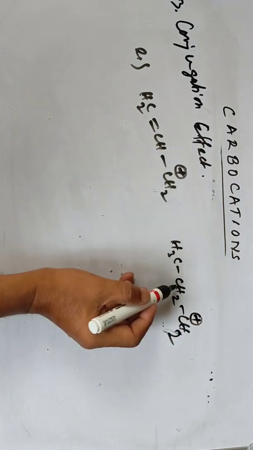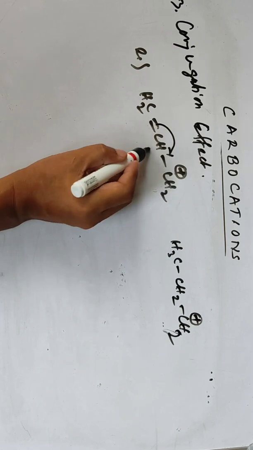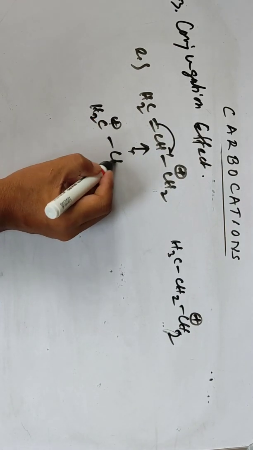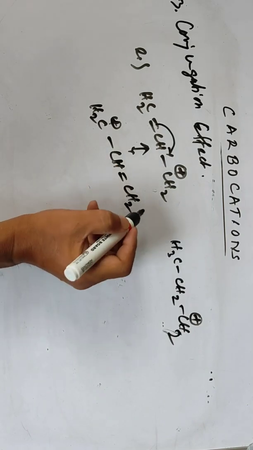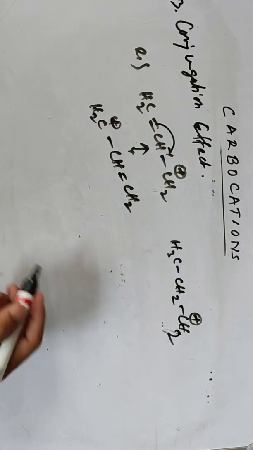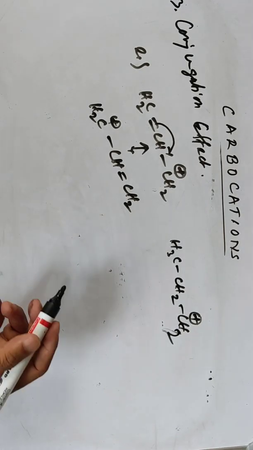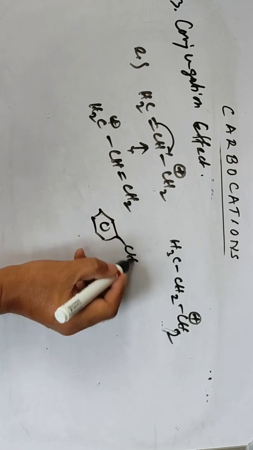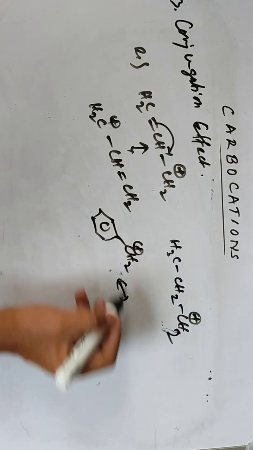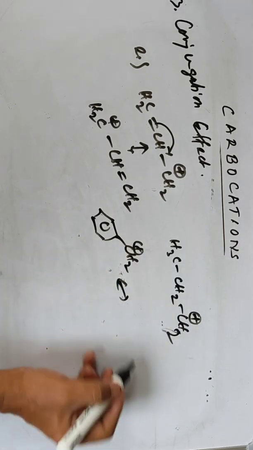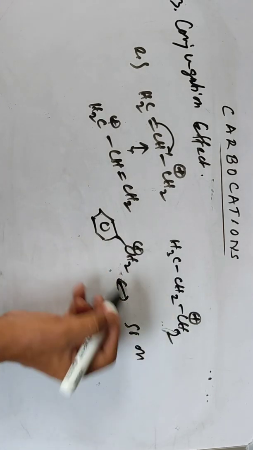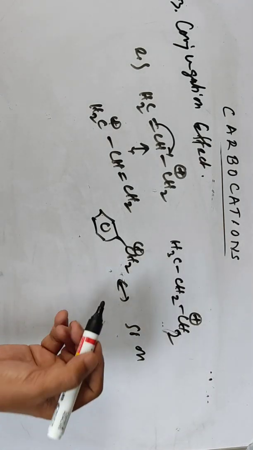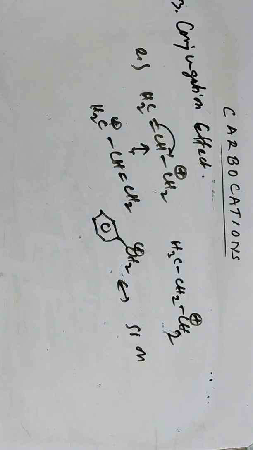When you compare these two, here you have a double bond and here not. So there is delocalization, and we can have another resonance structure here. More double bond character, more resonance structures, means more stability. You can draw many canonical structures like this. So more canonical or resonance structures will give more stability of the compound. So this is about the stability of the carbocation.